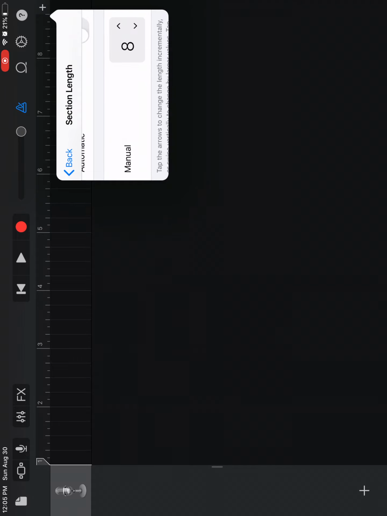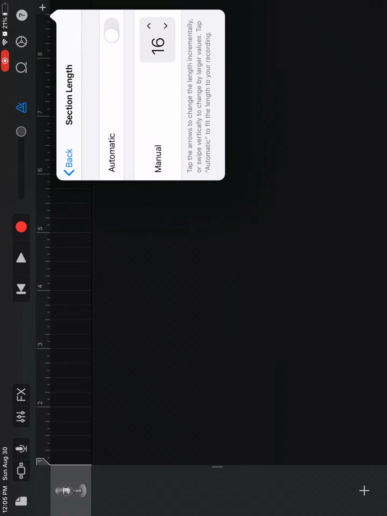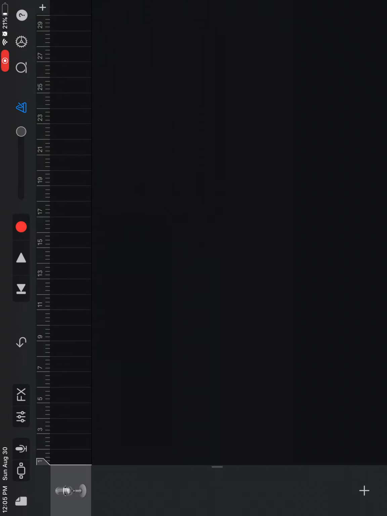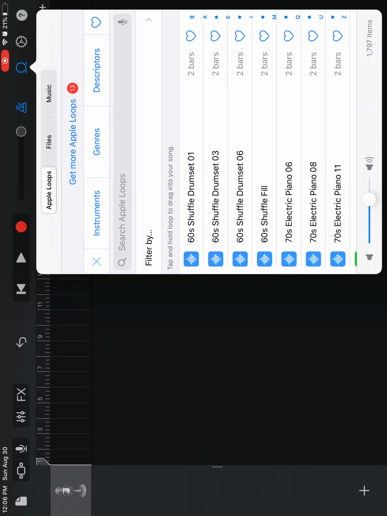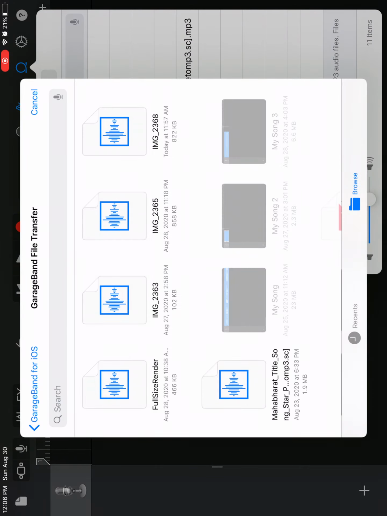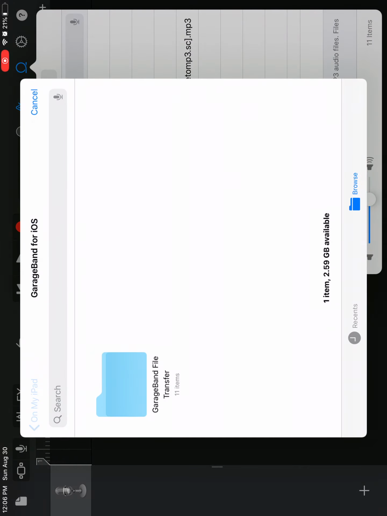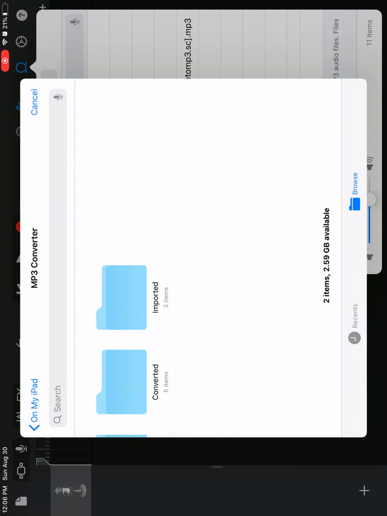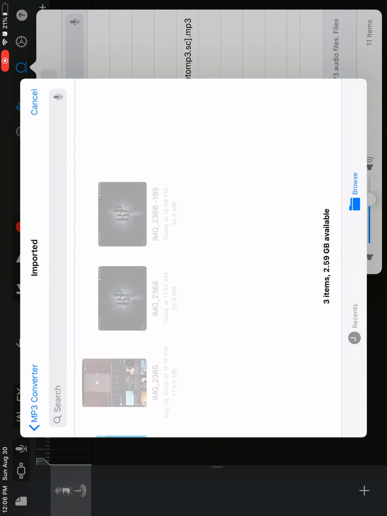So now, edit section A to be 30 bars. And there we go, 30. It'll automatically update. Now click loops and files. And so you can browse items from the file app, and wherever you put your stuff, it'll be there. But it also default creates another file, MP3 Converter, and imported 3 items.